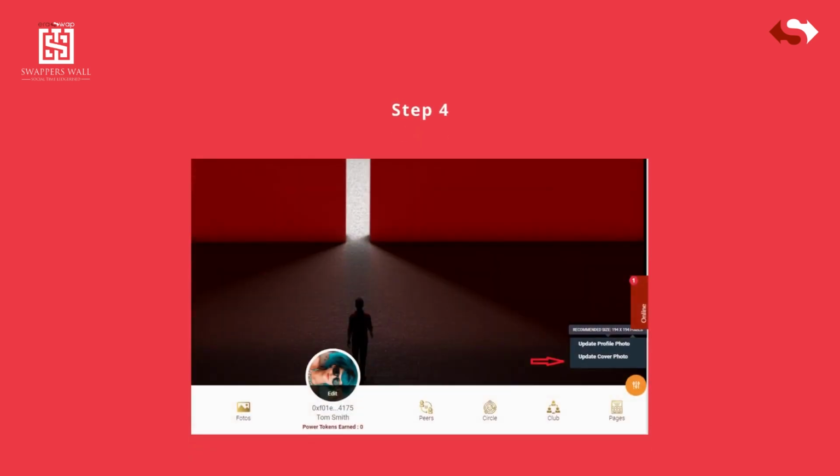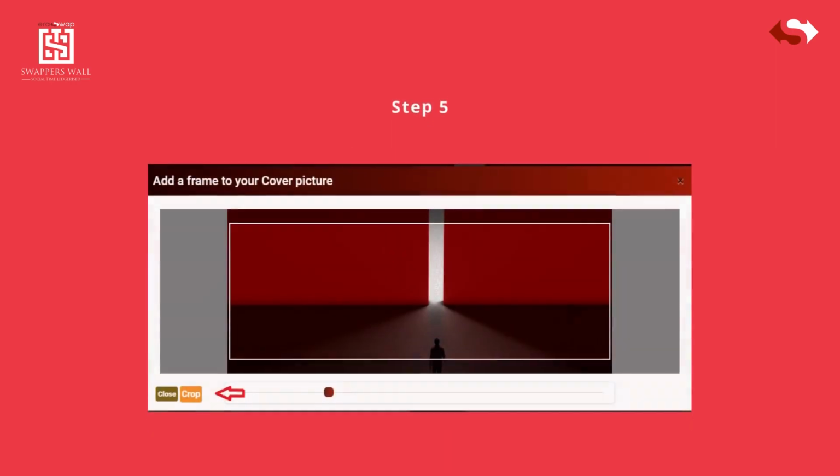Step 4, to completely set up your SwappersWall profile, click on Update Cover Photo, to upload the cover picture. Step 5, browse cover photo image and click on Crop and your cover photo will be uploaded successfully.